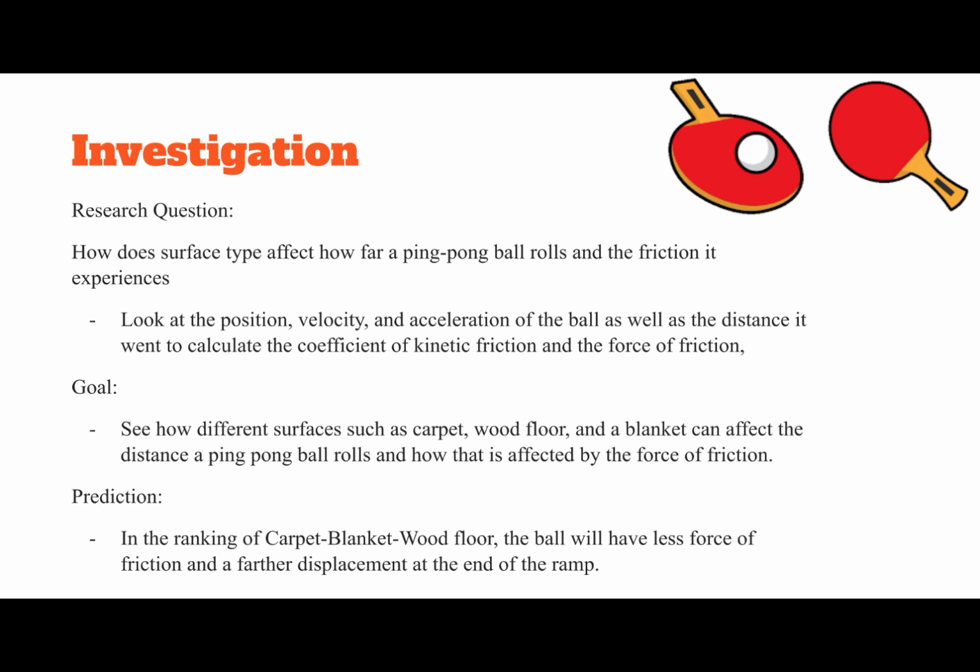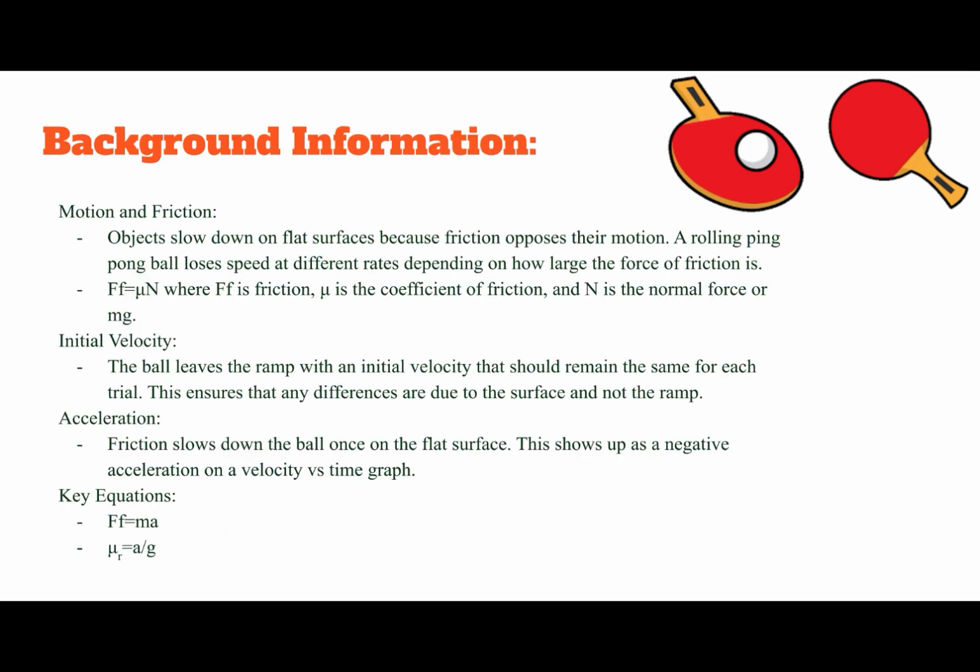friction. For the prediction, I think in the ranking of carpet, blanket, then wood floor, the ball will have less force of friction and a farther displacement at the end of the ramp. For the background information, I included the motion and friction, initial velocity, acceleration, and the key equations. For the motion and friction, the equation is the force of friction equals the coefficient of friction times normal force.